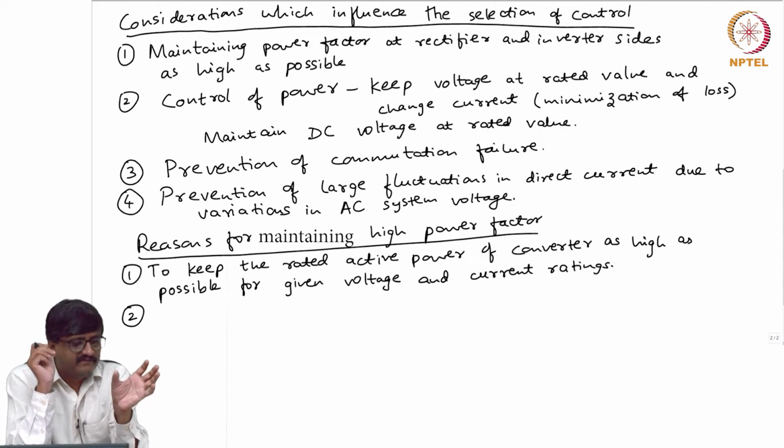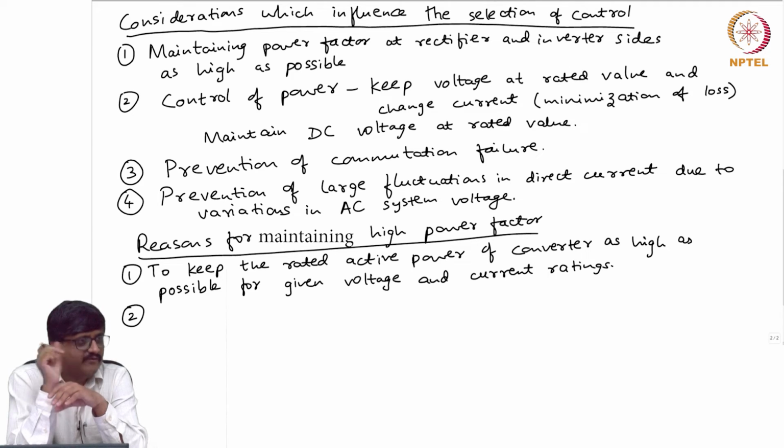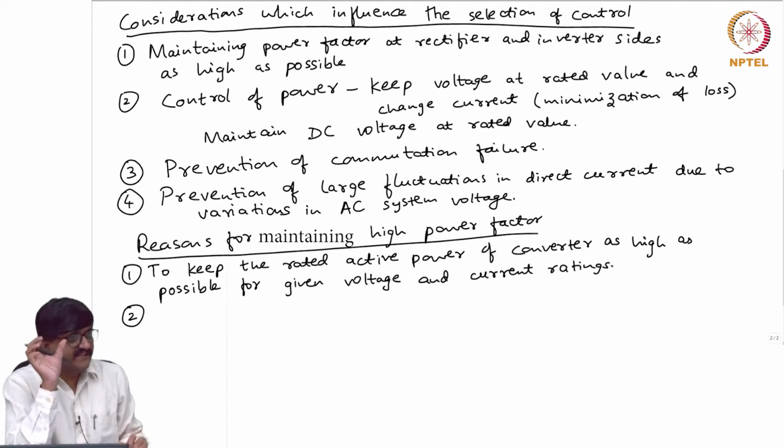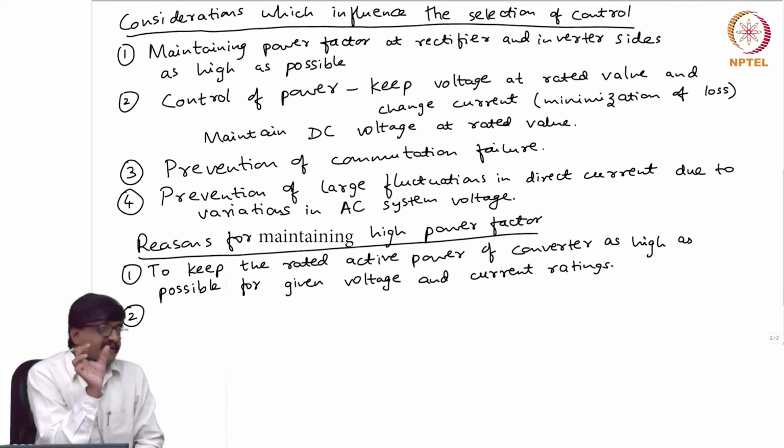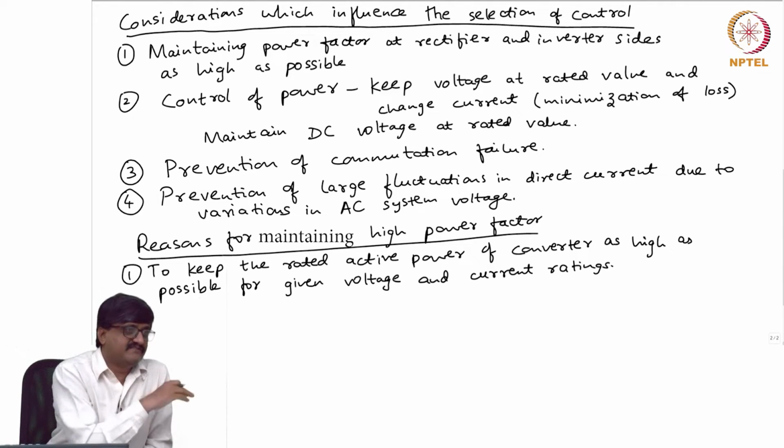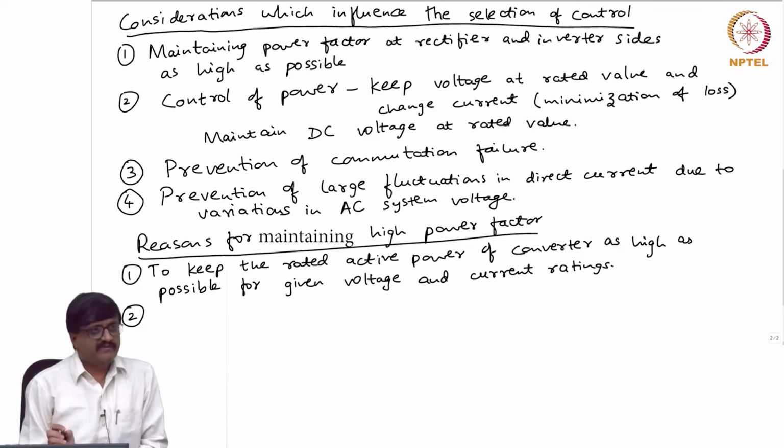inductive, then if there is a large power factor, there is a large drop in this equivalent inductive impedance, due to which the voltage that I get may vary depending on the amount of the current. So, as the amount of the current varies, the variation in the voltage is also present. So, there is essentially a large drop in the equivalent impedance that is representing the AC system. So, what will that cause?